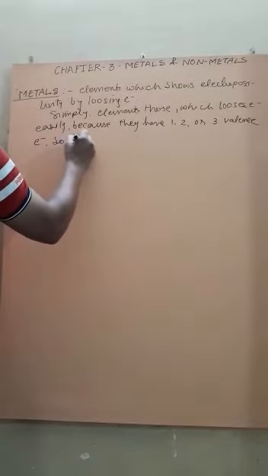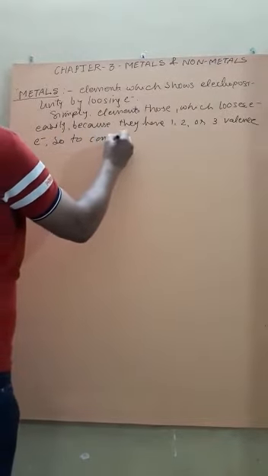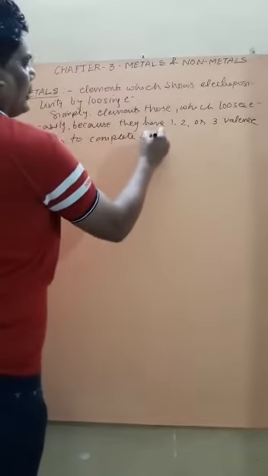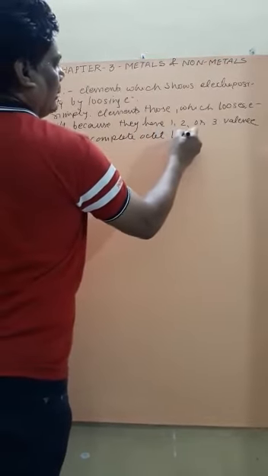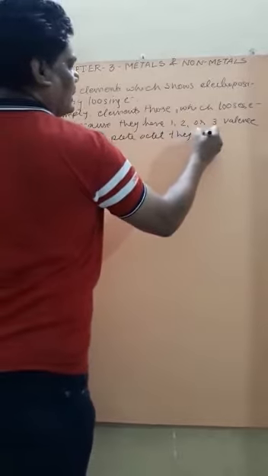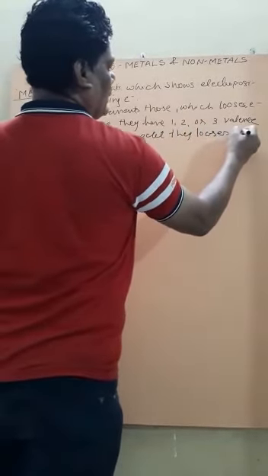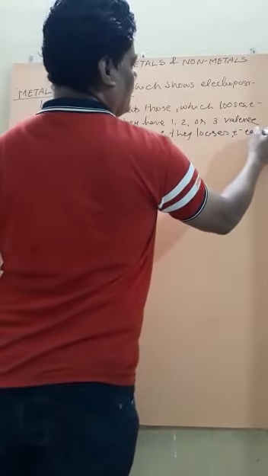So to complete the octet, they lose electrons easily, and are called what? Metal.